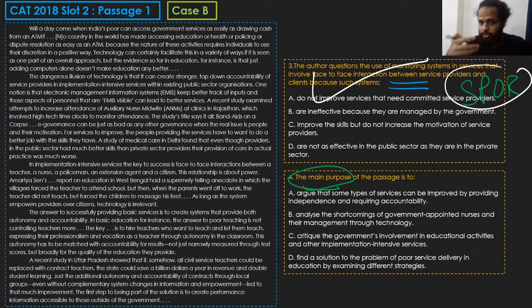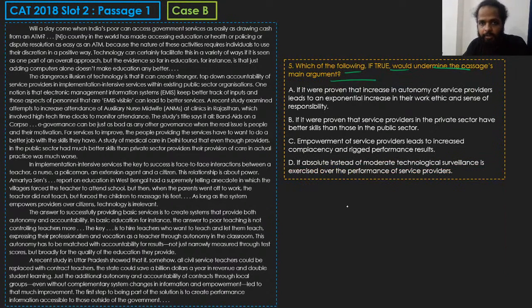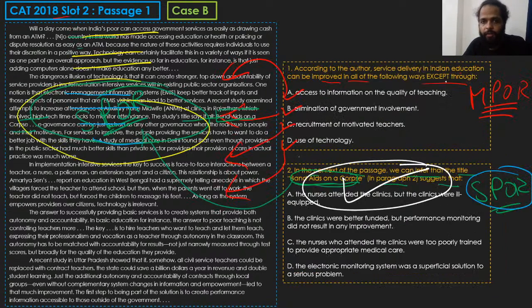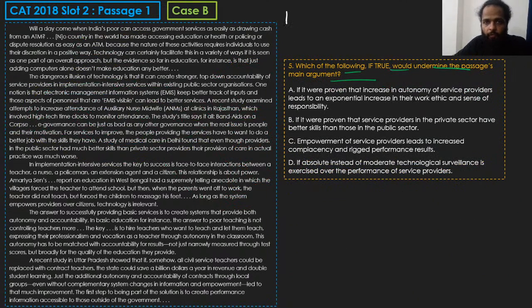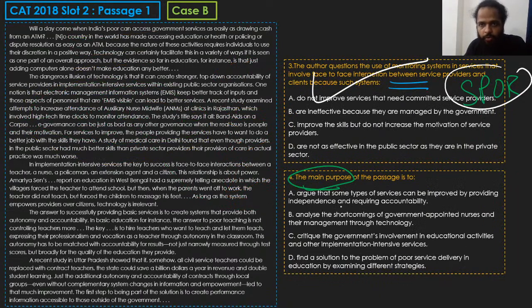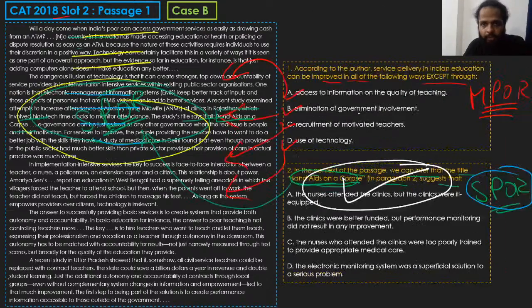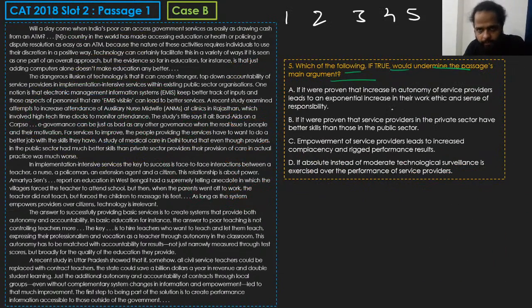Question number 4, it's a general idea question, not really any point in reading this question, तो आप question number 4 को नहीं पढ़ोगे। Question number 5 is again a general point question, तो आप question number 5 को भी नहीं देखोगे। So out of the 5 questions that we had for this passage, the only ones that you'll go through when you're reading the questions first will be question number 2 and question number 3, that's it. You will not waste time in question number 1, question number 4 and question number 5.